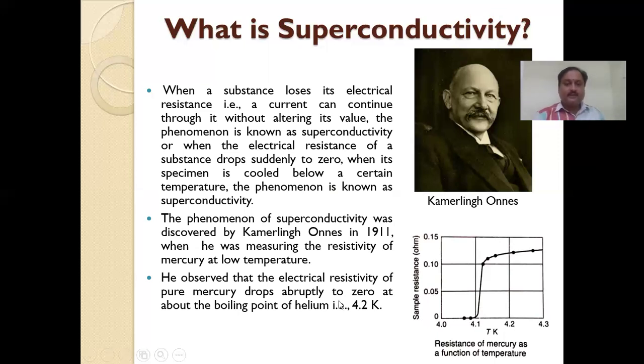He observed that the electrical resistivity of pure mercury drops abruptly to zero. We observe that it's at 4.1 kelvin. After that, from 4.1 to 4.2, a very low boiling point. This type of low electrical resistivity value observed in a material is called a superconducting material.